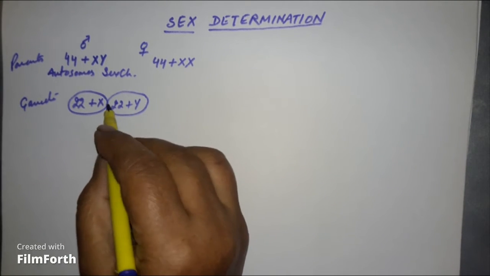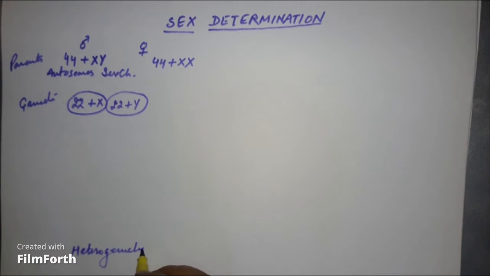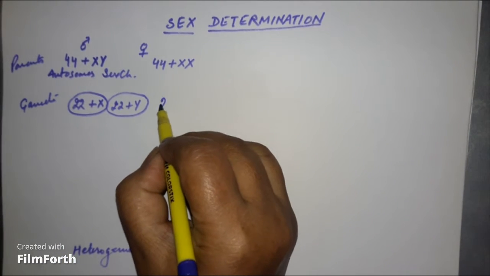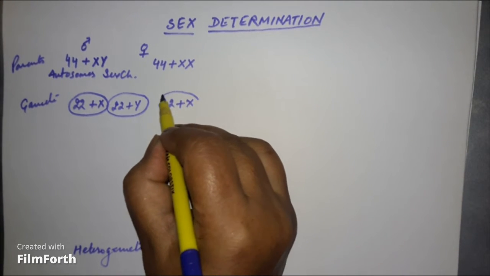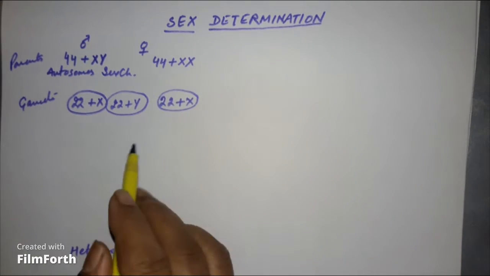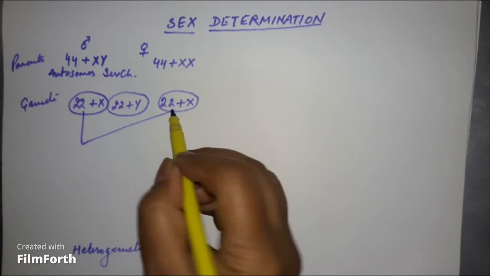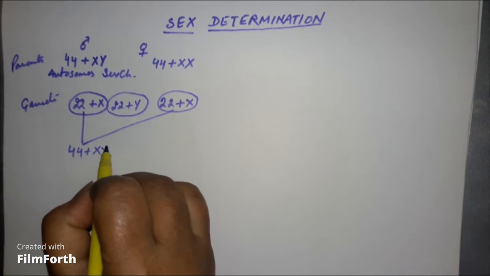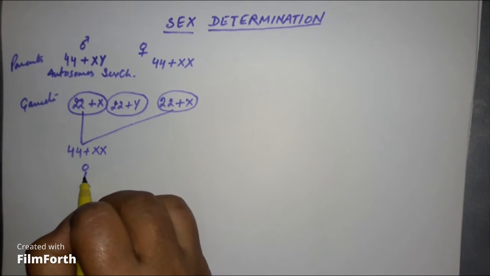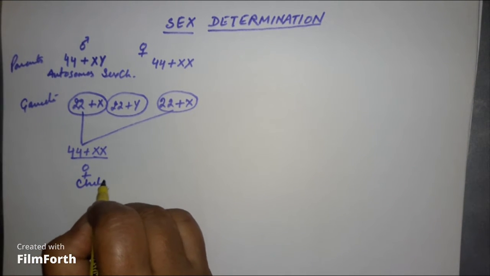So the male is called heterogametic. Now the female will produce this 22 autosomes plus X type of gamete. Only one type of gamete is produced by the female. If this gamete is fertilized by this gamete, what will be the chromosome number? 44 plus XX means it will be a female. XX combination is a female. So this is the female child.